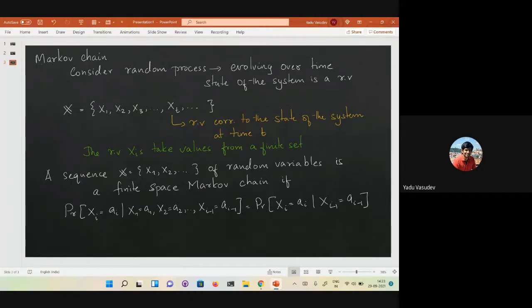Because say you're in a state and you want to know where you're going to go next, right? What is the next state? That just depends on where I am right now, not on how I reached where I am. Right? So this property is what is known as the memoryless property.